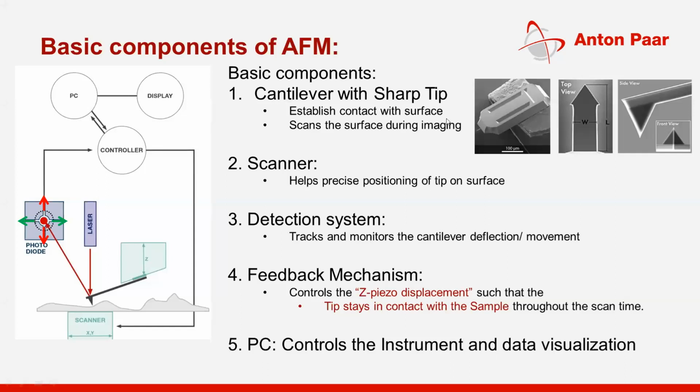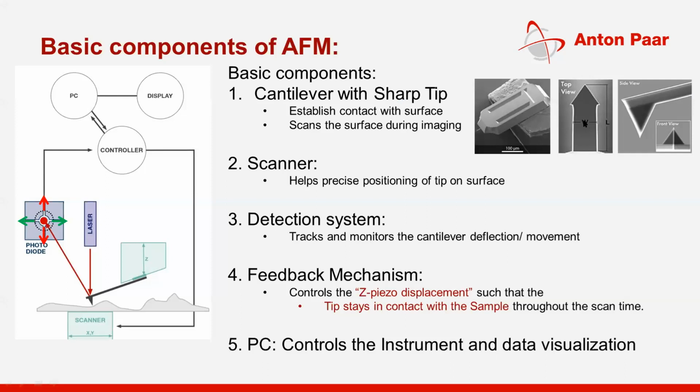The cantilever with a sharp tip is shown on your right-hand side. The leftmost image is a chip, which is holding a cantilever. You will see a small pin coming out of it, which is the cantilever you are seeing in the center of the image.